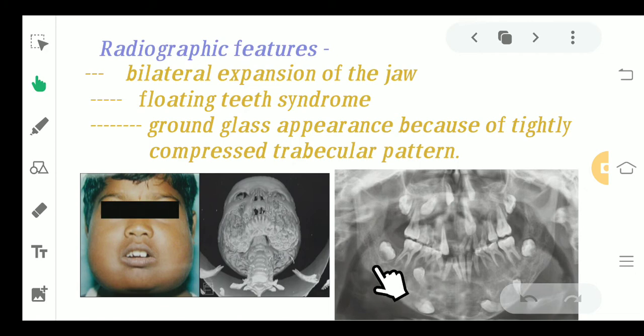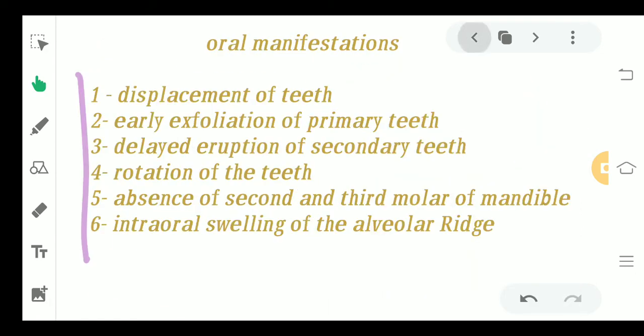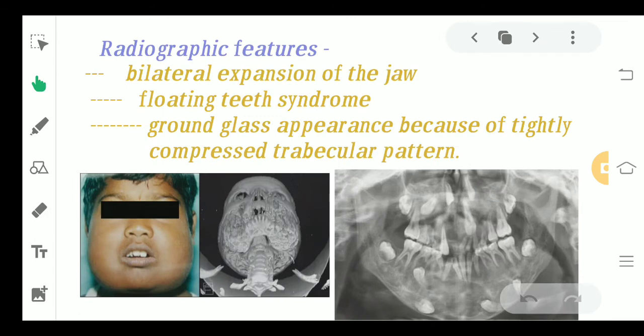So here you see there are some unerupted teeth. As I told you in the oral manifestations also, there is going to be early exfoliation and delayed eruption of the secondary teeth, and these secondary teeth here are embedded and give the feeling of floating tooth syndrome. Coming to the next feature, the ground glass appearance is seen because of the tightly compressed trabecular pattern.